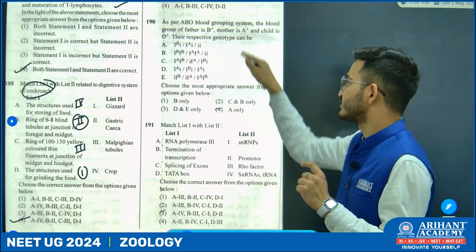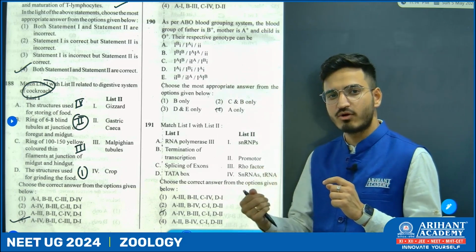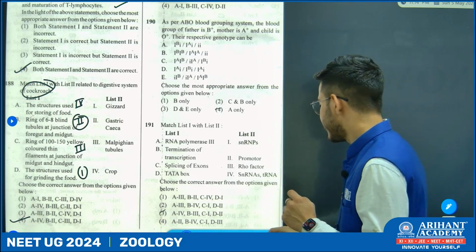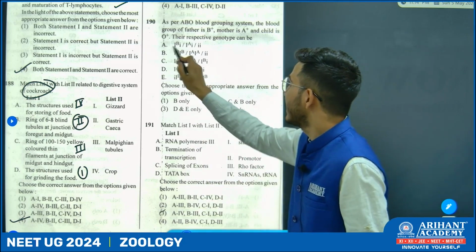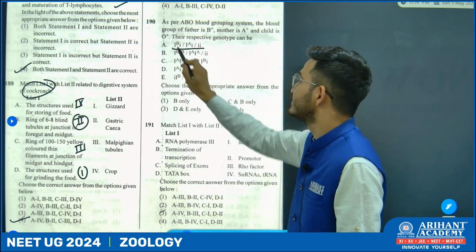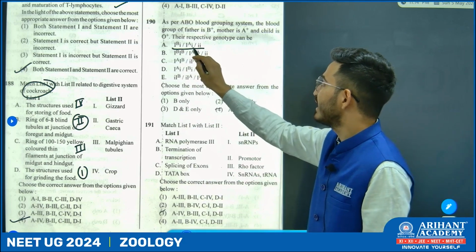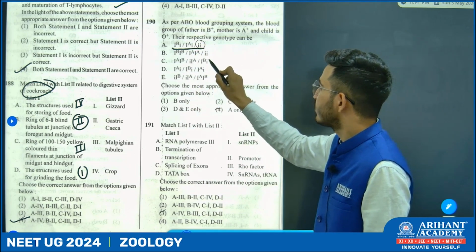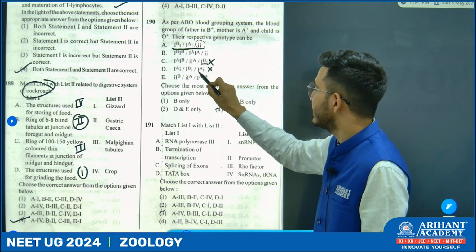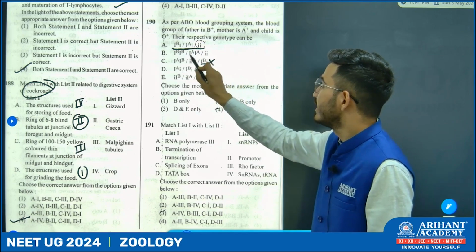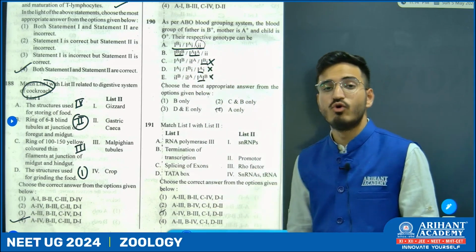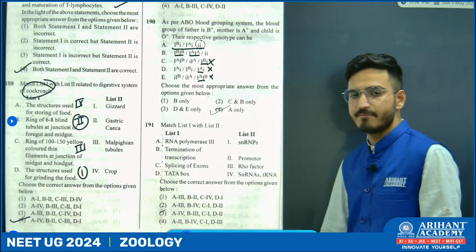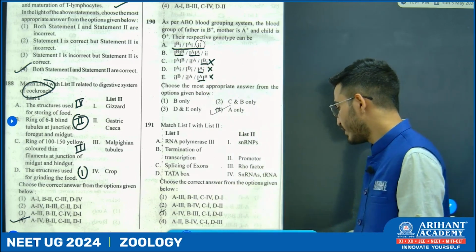O stands for small i, which is the homozygous recessive condition. So the parents should be in heterozygous condition, that means I^B i, I^A i, and small i small i for the child. So option C is wrong, option D is wrong, option E is wrong. Now the parents being homozygous dominant is not possible. So option A, option number 4, A only.